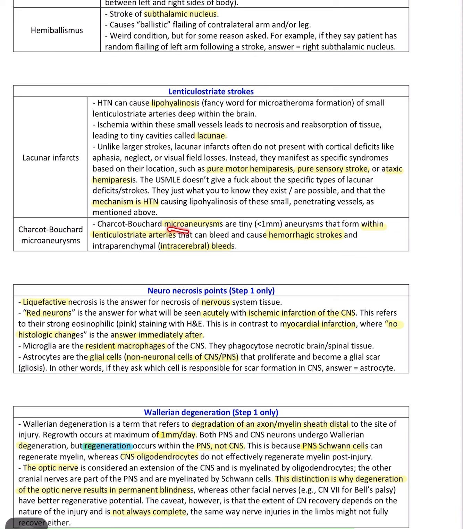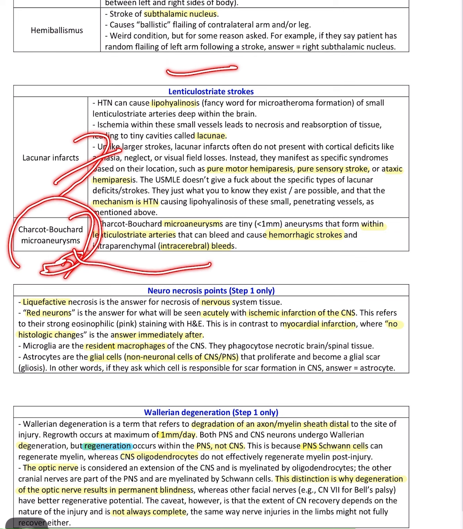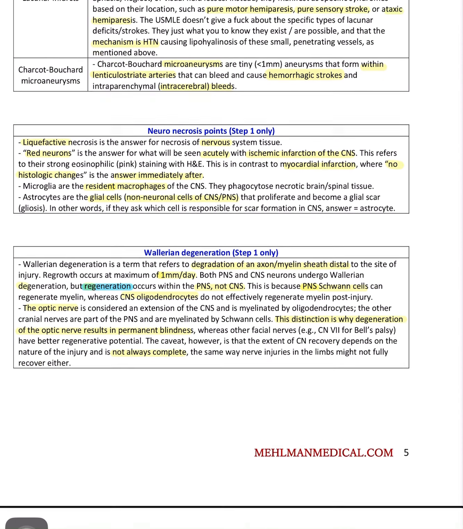Microaneurysm of this lenticulostriate artery can cause hemorrhagic stroke and intracerebral bleed. So, the lenticulostriate artery can cause lacunar infarction or a microaneurysm called a Charcot-Bouchard microaneurysm, which is susceptible to hemorrhagic stroke and intracerebral bleed.